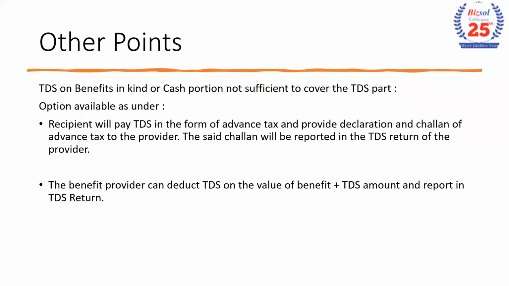Also, as an alternative mechanism, the circular says that when I'm giving a TV to him, I will consider the TDS amount as part of the value of the benefit itself. So 1 lakh TV, 10,000 rupees TDS, so the value of the benefit will be 1,10,000. I have to deduct TDS on 1,10,000, that is 11,000, and report it in my TDS. Now, the second option seems feasible. However, the TDS amount which has been paid will not be considered as an allowable expenditure while computing my income, and hence this TDS will become a cost. Okay.